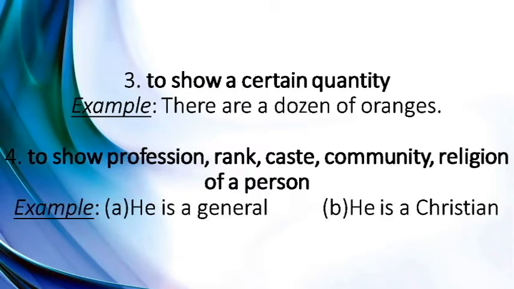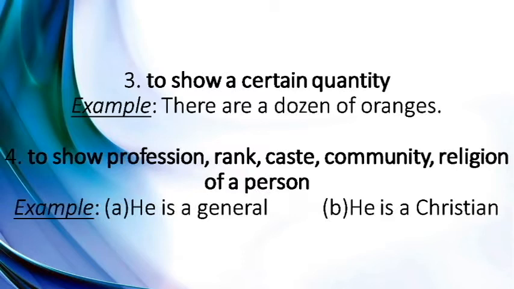For example, there are a dozen oranges. So if you want to show any quantity, you can use a or an. These indefinite articles a or an are also used to show any rank, profession, religion, community, caste, etc. For example, for profession you can say, he is a doctor. He is an engineer. For rank we can say, she is a distinction holder.